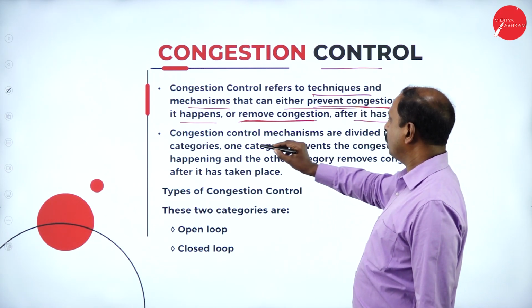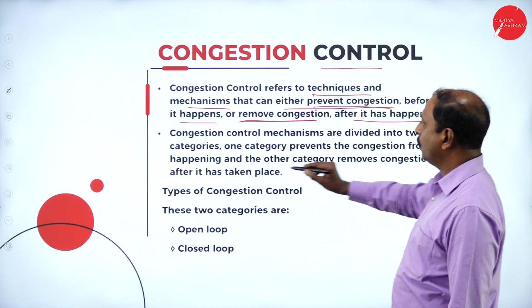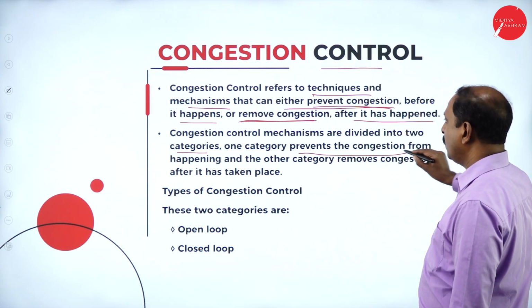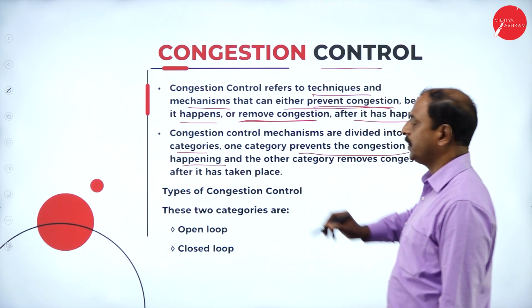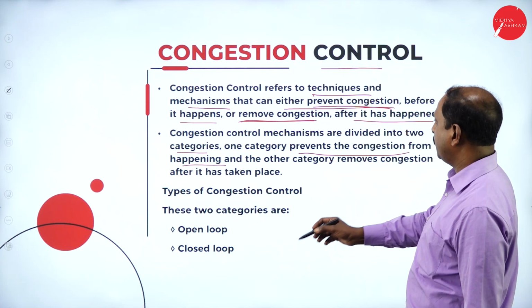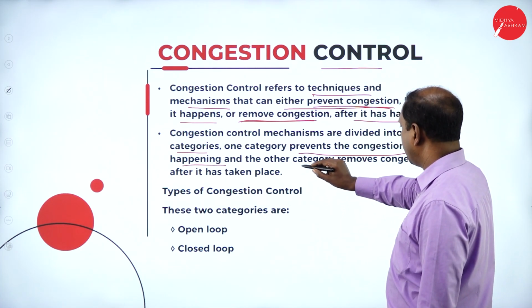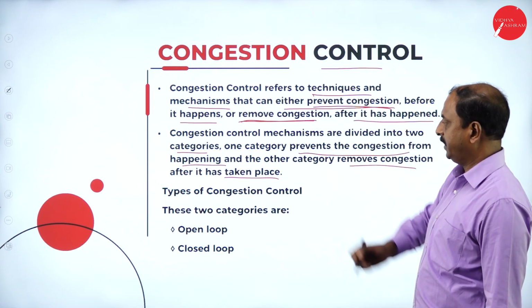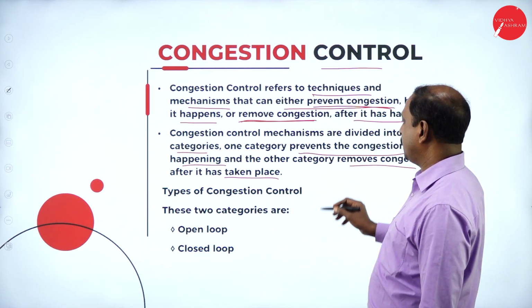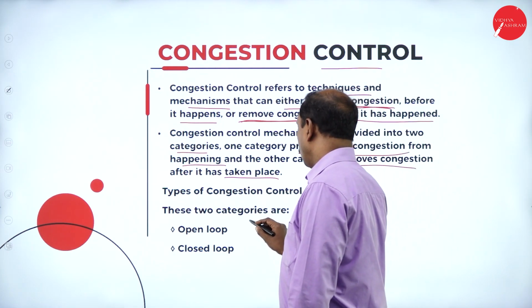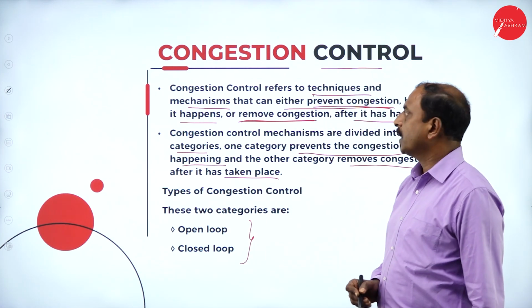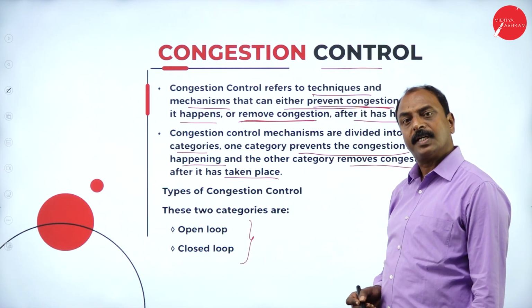So congestion control mechanisms are divided into two categories. One prevents the congestion from happening. This is one stage, or one mechanism. Another category removes congestion after it has taken place. Now the types of congestion control are open loop and closed loop. These are the two categories of controlling congestion in a computer network.